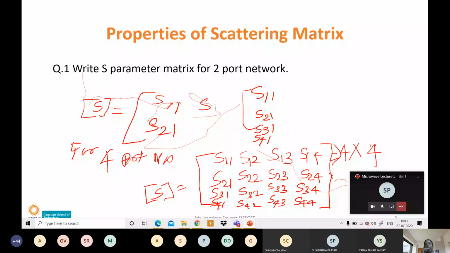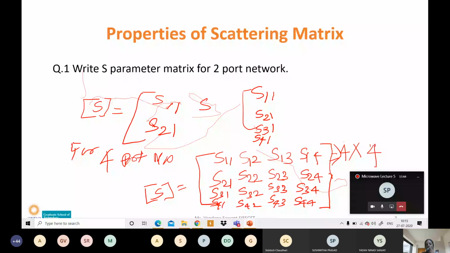That means the dimension of the matrix depends upon how many ports we have. For a 2-port network, the dimension is 2 by 2, 3-port network 3 by 3, 4-port network 4 by 4, and for an n-port network, n by n will be the dimension of the matrix. Now, if the dimension of a matrix is n by n, we can say that the matrix is a square matrix.